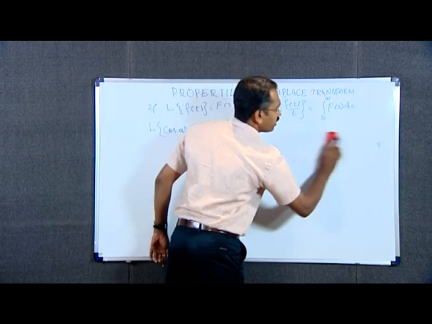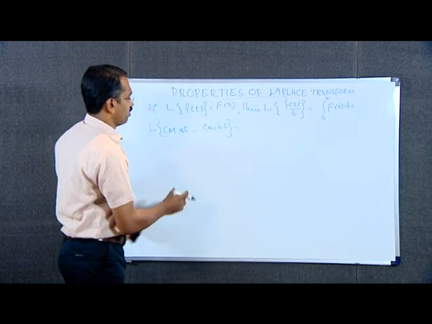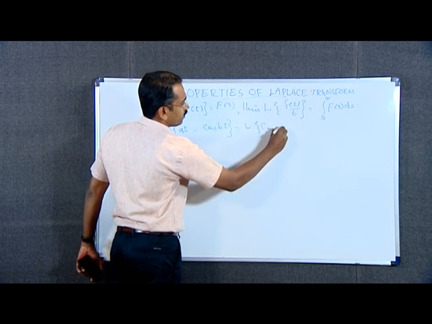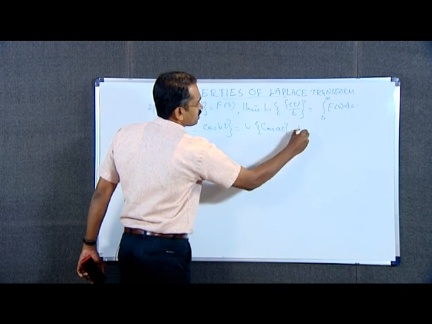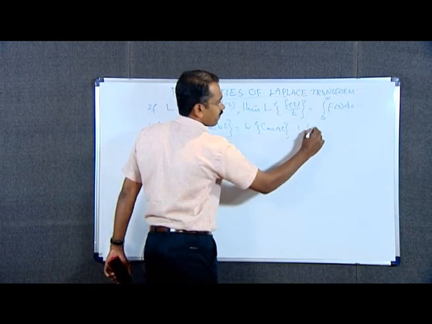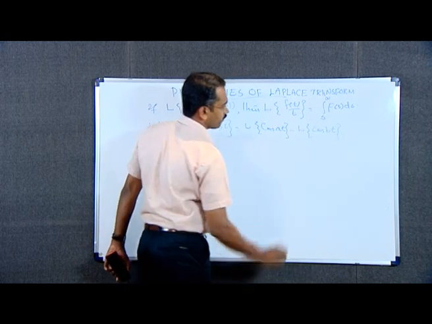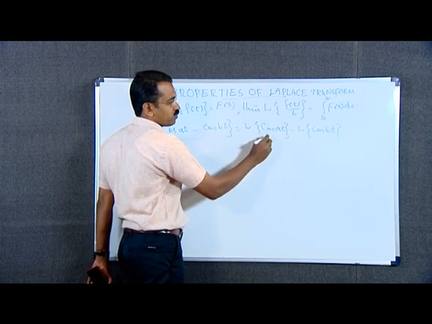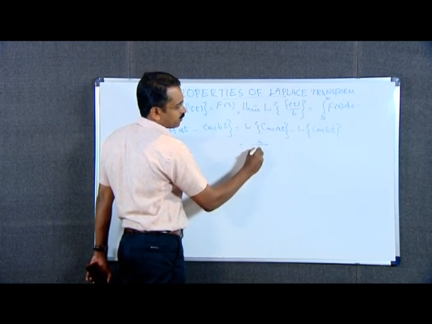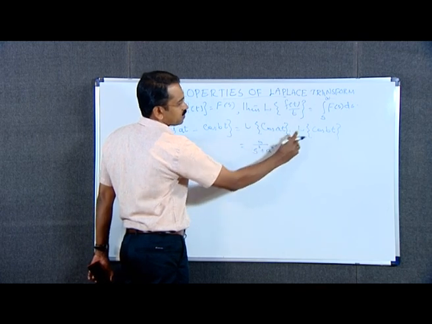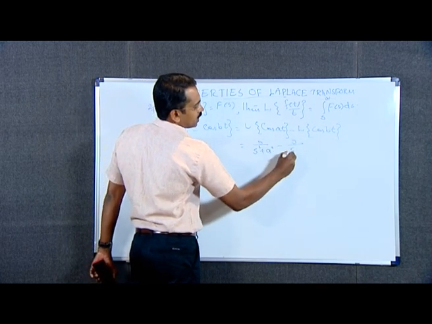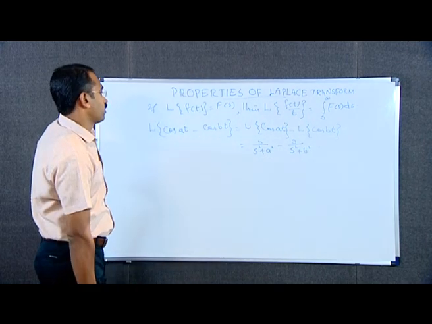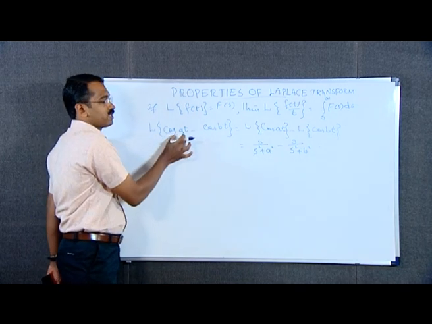By the linearity property of Laplace transform, we can write this as Laplace transform of cos at minus Laplace transform of cos bt, which is equal to s by s square plus a square minus s by s square plus b square. This is the Laplace transform of cos at minus cos bt.